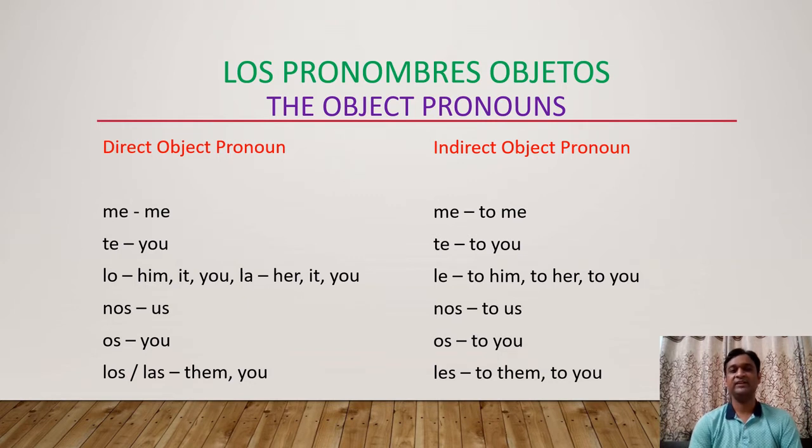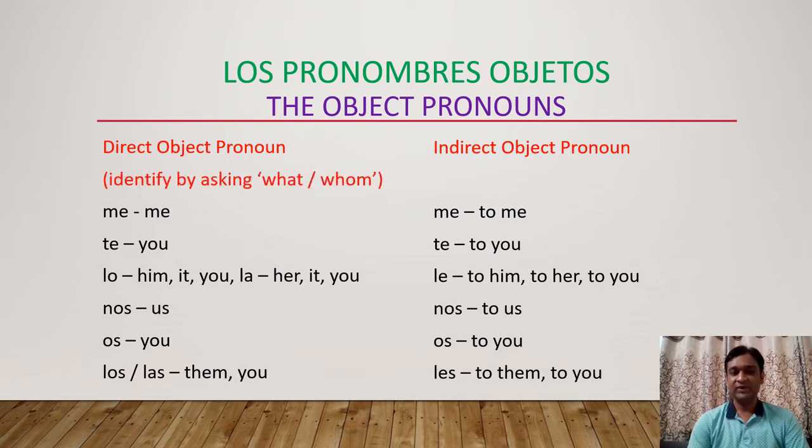Now you are thorough with the direct object pronouns and indirect object pronouns, but the question is how to identify whether the pronoun is direct or indirect. The sentence can be without any object pronoun, there can be only one object pronoun, and there can be two object pronouns also. So whatever object pronoun is given in the sentence, one pronoun or two pronouns, how do we identify whether it is a direct object pronoun or an indirect object pronoun? Let's learn how to identify.